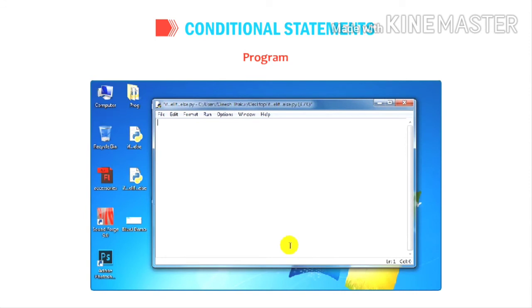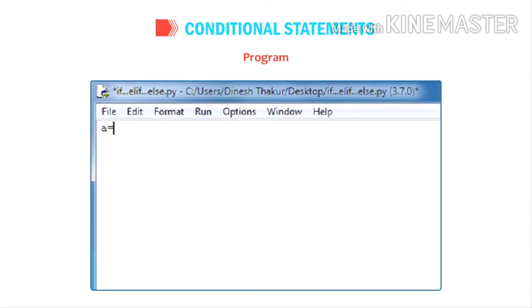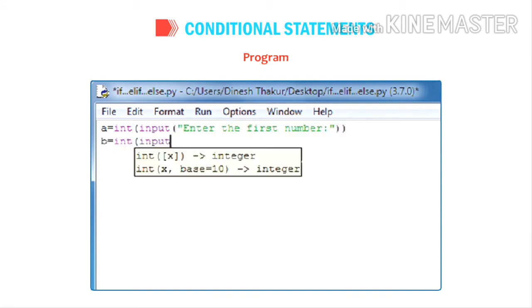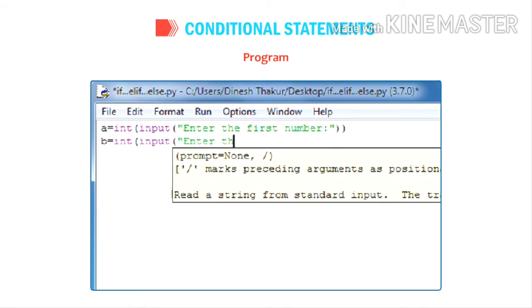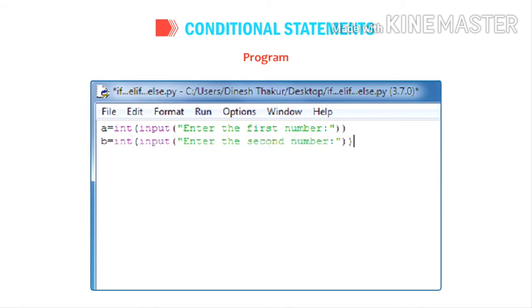Example. Program. A = int(input("Enter the first number: ")). B = int(input("Enter the second number: ")). If A > B: print(A, " is greater than ", B).